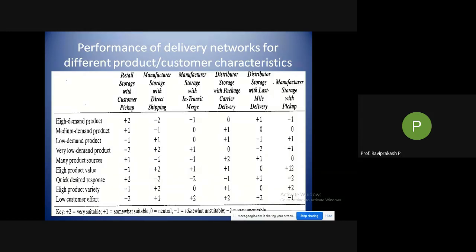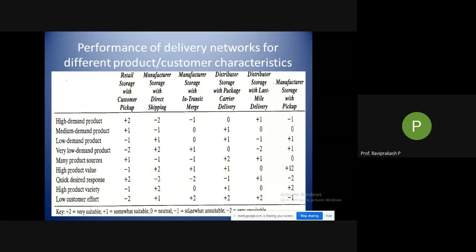It could be directly from the manufacturer sending the product to the client's or customer's location, or the retailer keeping the product and the customer coming and picking up the product from the respective stores. So from manufacturer to retailer we have seen everything.